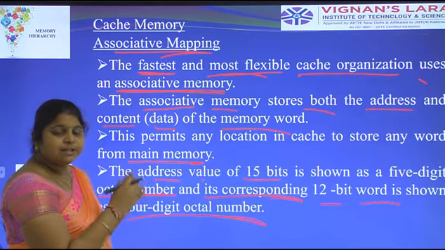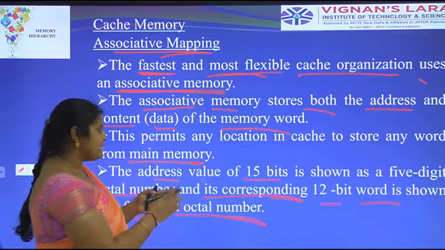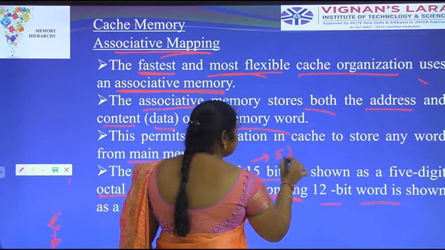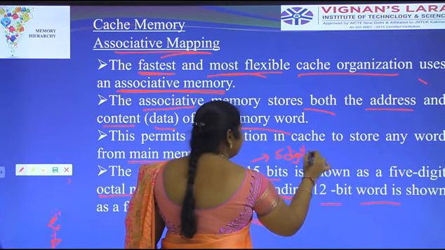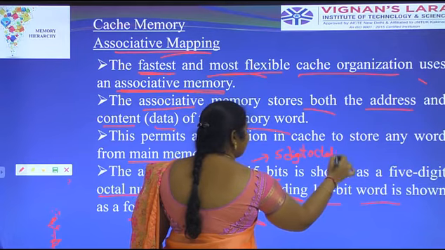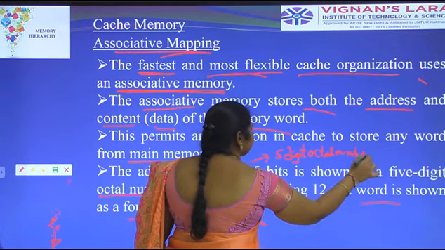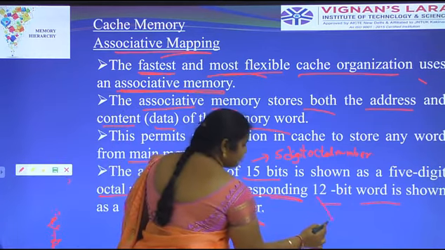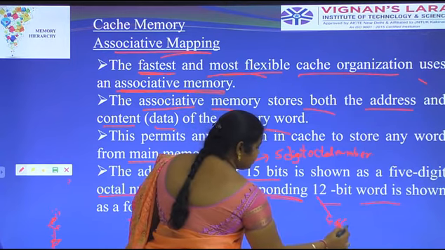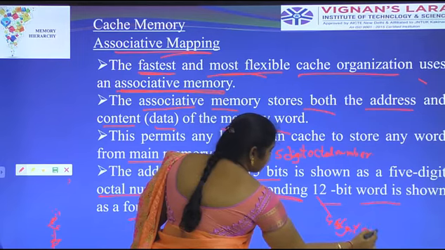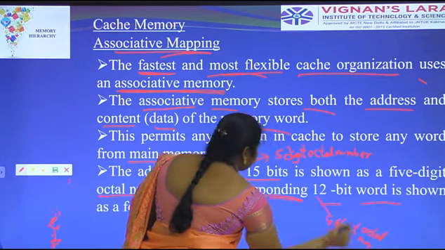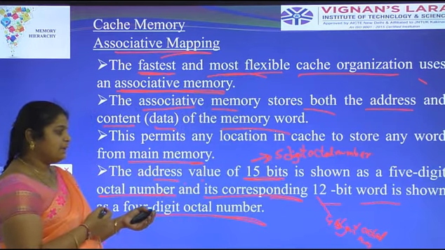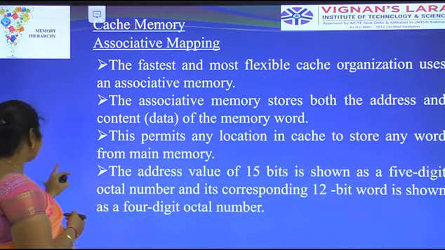Associative mapping has two representations, 15 bits and 12 bits. The 15-bit address has a 5-digit octal number, and the 12-bit word is shown as a 4-digit octal number. 15 bits is represented with a 5-digit octal number. 12 bits is represented with a 4-digit octal number.